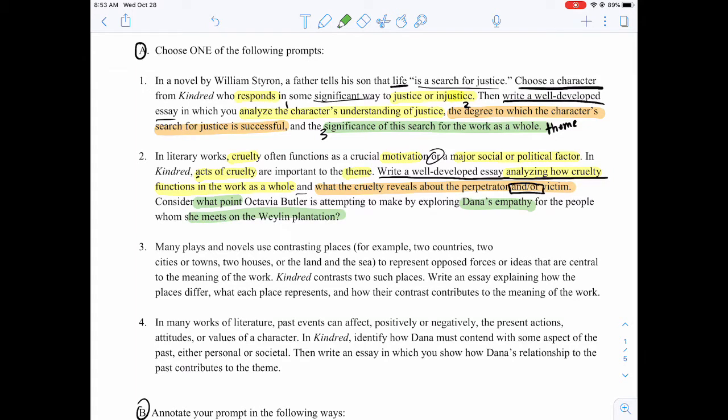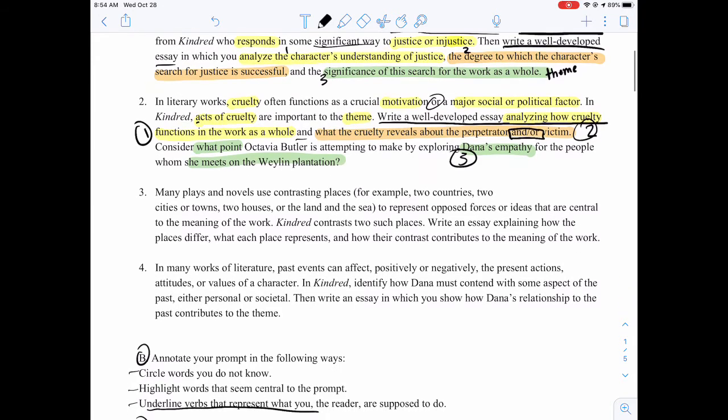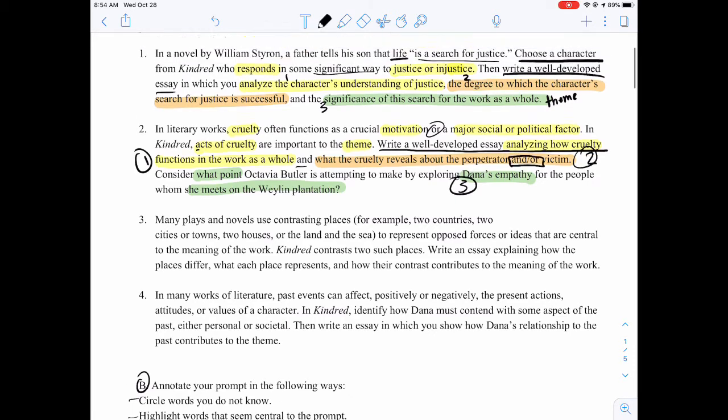Okay, so you were talking about cruelty. So analyzing how it functions in the work, what it reveals about perpetrator and or victim, and how Dana's empathy for the people she meets on the Wayland plantation intertwines within this cruelty. Okay, very nice. Prompt number 3. So you should be annotating all of the prompts in order to figure out which one you want to choose.